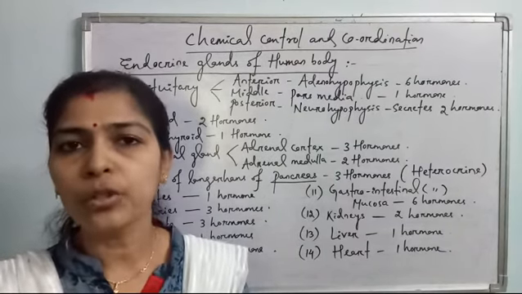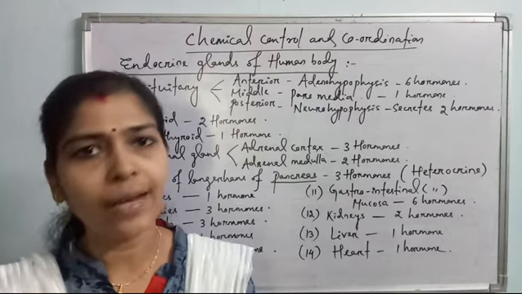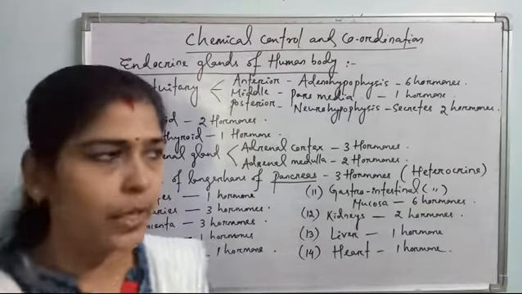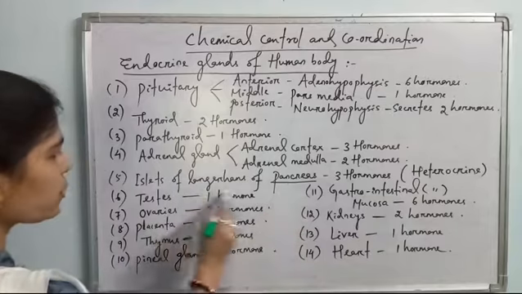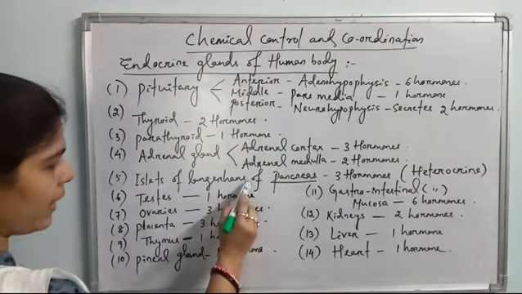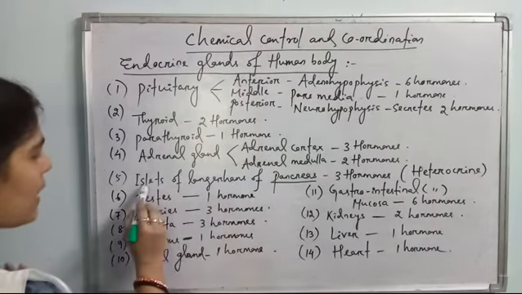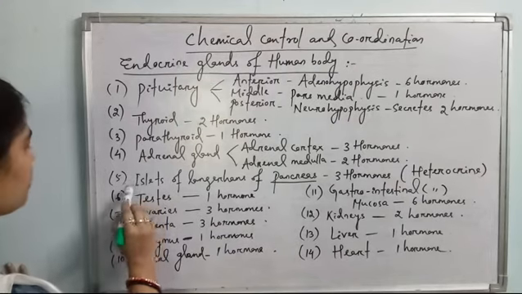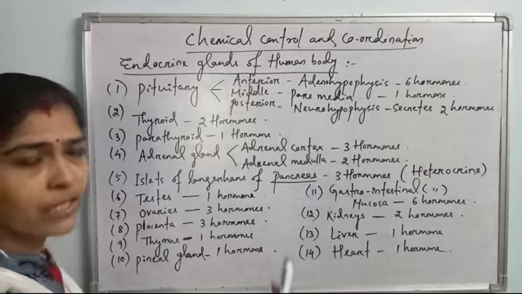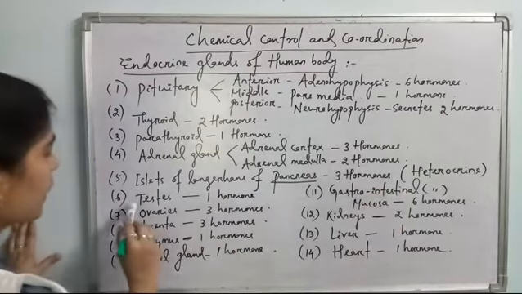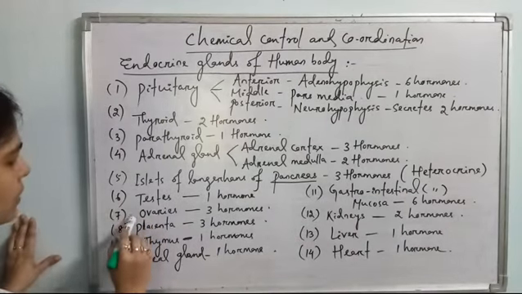If both functions can be done by a single gland, then it is called a heterocrine gland. So pancreas is a heterocrine gland and the endocrine portion of pancreas is called islets of Langerhans. Langerhans is the name of a scientist. Islets means cells. 3 different types of cells of pancreas release 3 different types of hormones. We will discuss this in detail. Then come to the gonads: testes and ovaries.